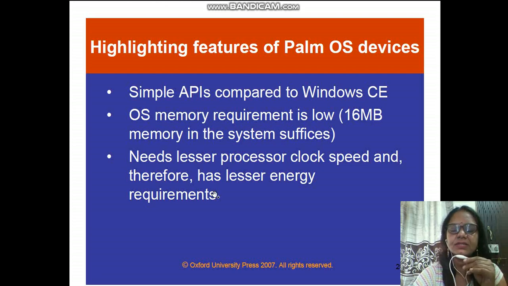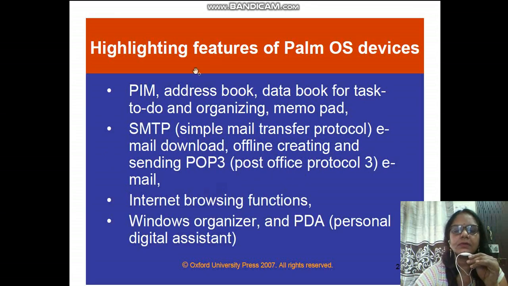So we have seen Windows CE as one of the mobile operating system. We have seen Palm OS as one of the operating system which works on the mobile computer, mobile handset devices. So you have to differentiate between these operating system. Some more features, like as we have already discussed, PIM, that is basically used for writing using the stylus on the mobile. Address book, data book for task to do, scheduling, organizing, memo pad.